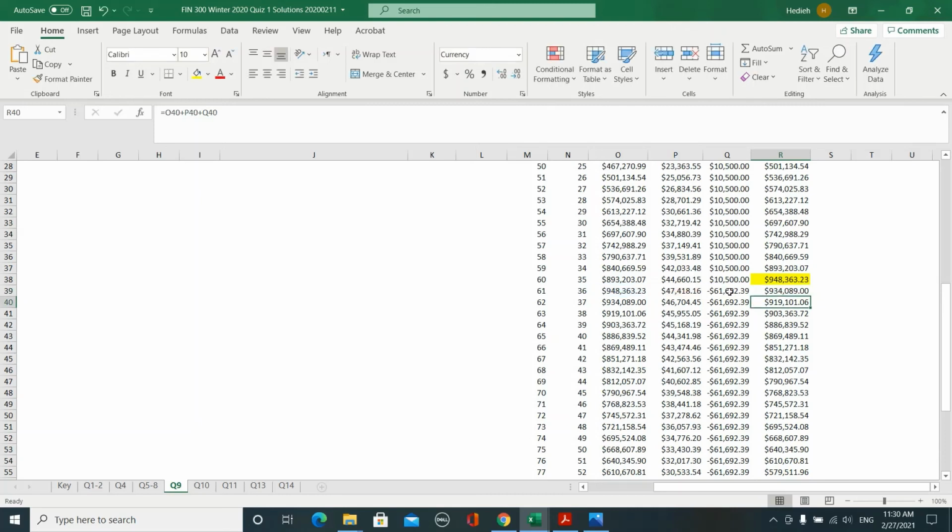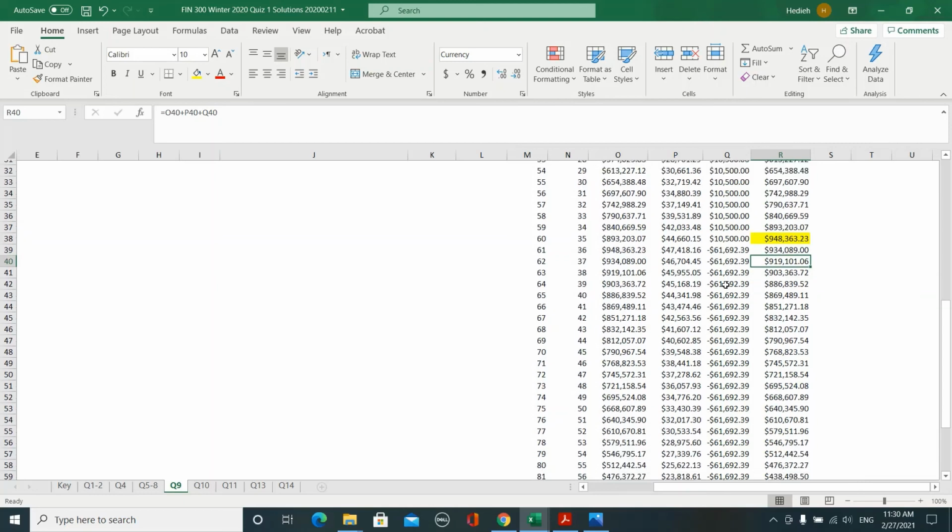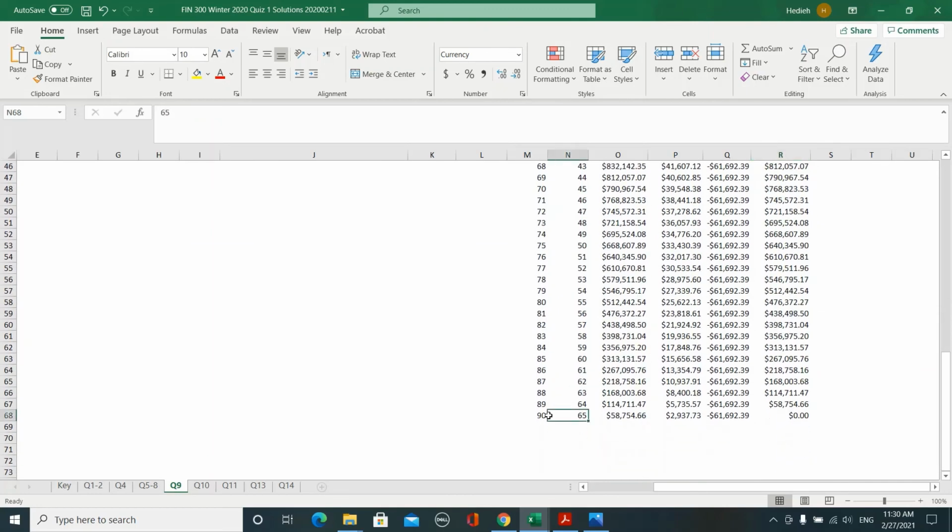If you continue this way and continue to withdraw $61,692 every year, you observe that when you get to year 90, the closing balance of your account will be equal to zero. In other words, you have withdrawn all of the money that you had in your savings account.